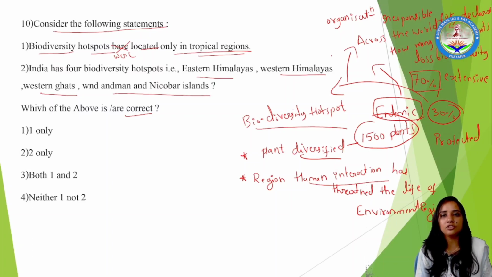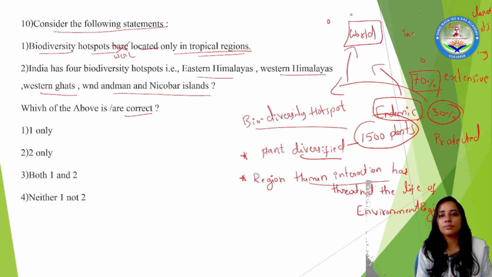Who does the declaration, which organization, along with how many biodiversity hotspots are present across the world. I am talking not about India, because India-related biodiversity hotspots I'm going to take now.